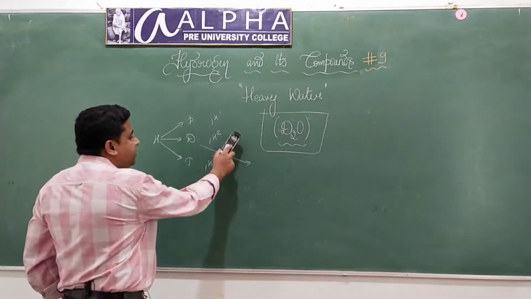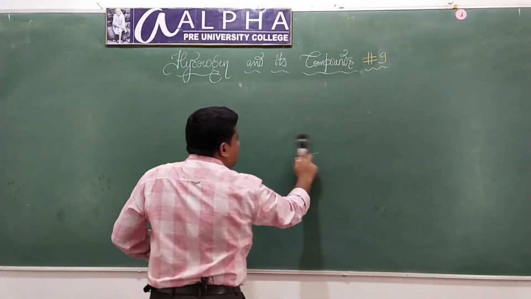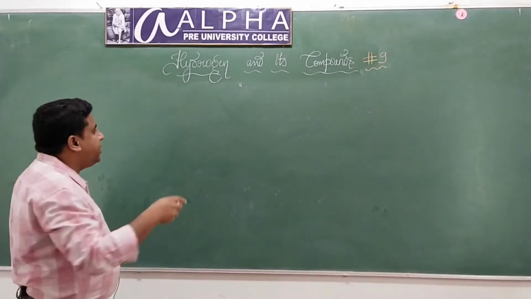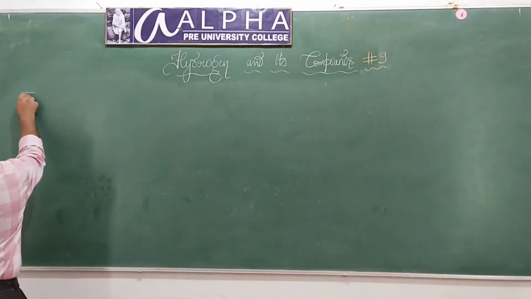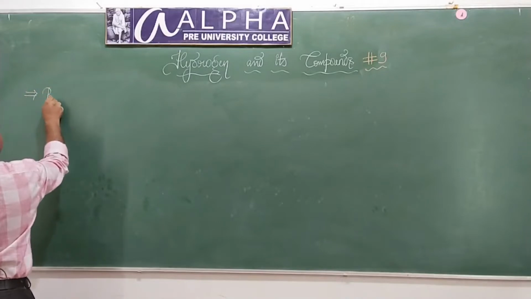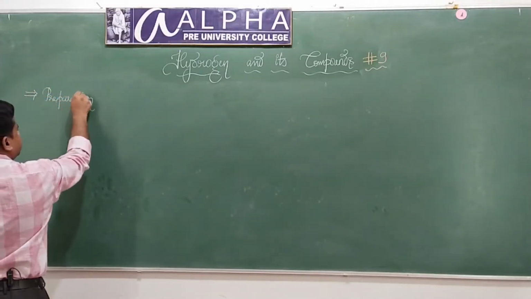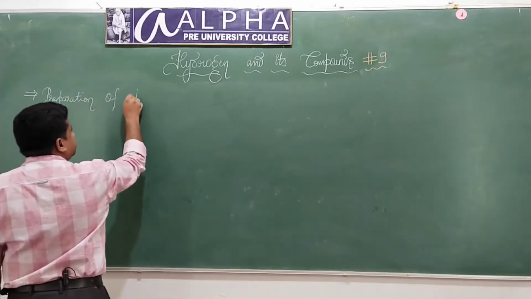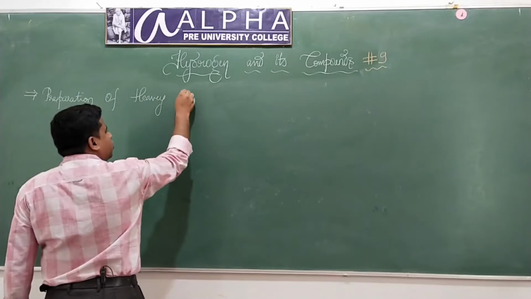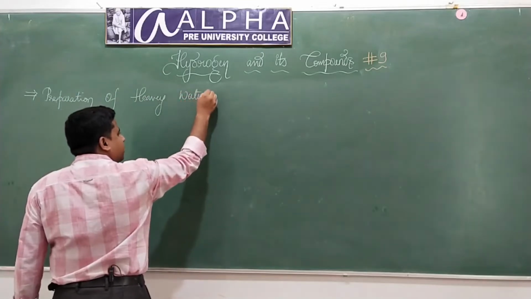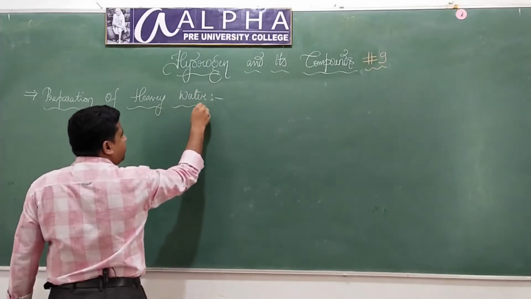Understood? Yes. So how do we prepare heavy water? Preparation of heavy water. What are the different methods of preparation of heavy water?